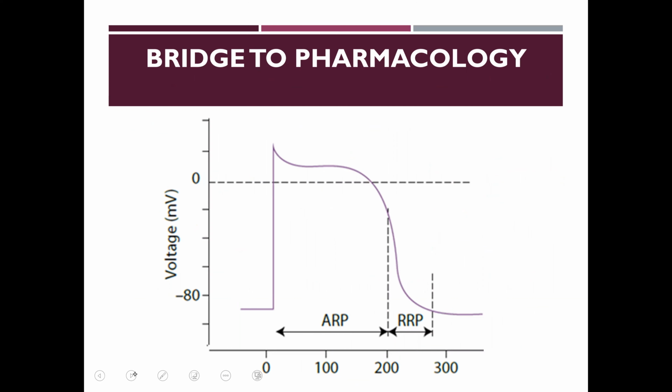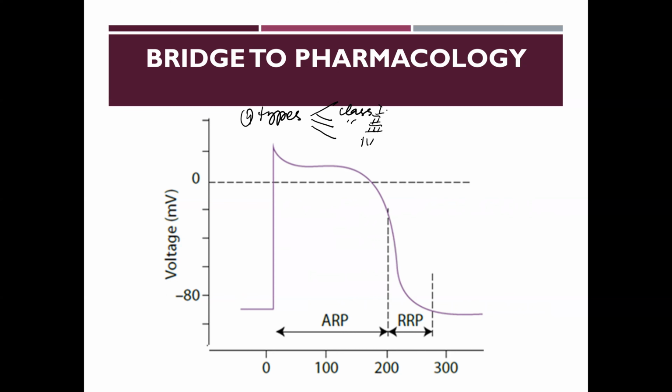After studying the ventricular muscle action potential and different properties of cardiac muscle fibers, now it is easier for us to bridge this knowledge with the antiarrhythmic drugs that are used to treat different types of atrial and ventricular arrhythmias. The antiarrhythmic drugs are basically of four types: class 1, class 2, class 3, and class 4.